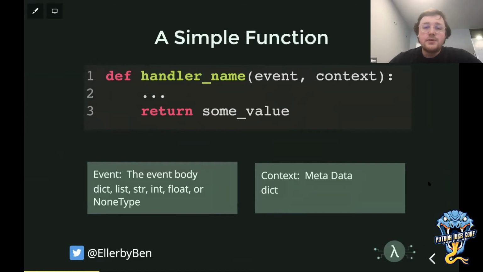A Lambda function is quite simple. It's composed of a handler function of code, which will return a value. It takes an event and a context, and that event body can be a dict, a list, a string, an int, or a float, or a NoneType.